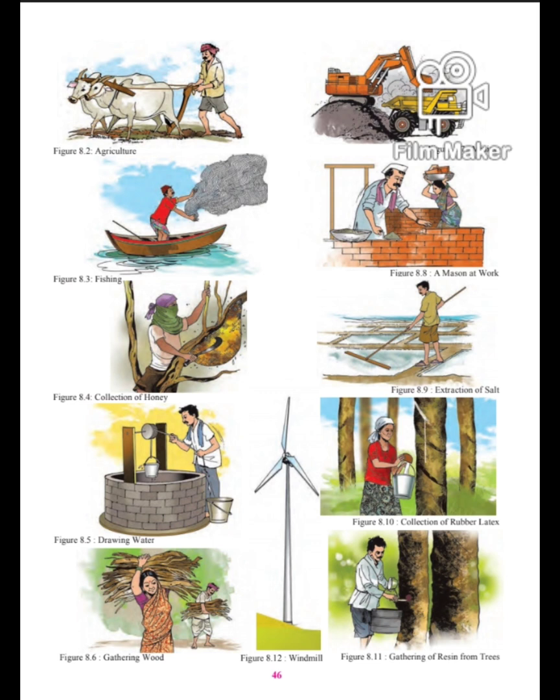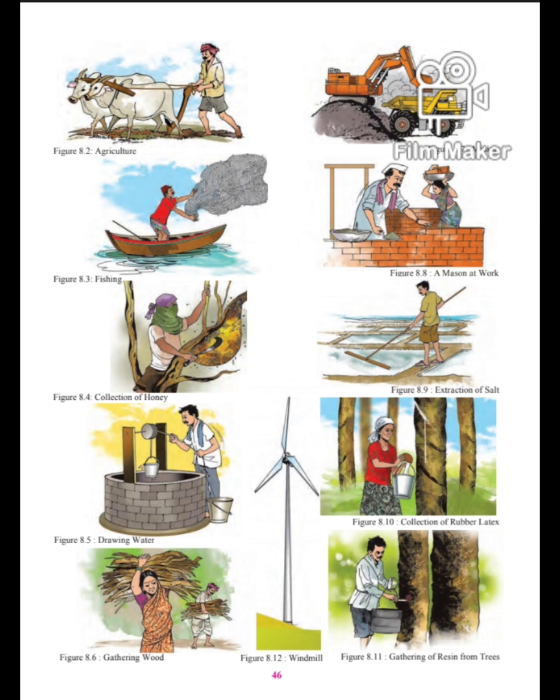Now see figure 8.9. It shows that we obtain salt from seawater. Salt is also very important in our day-to-day life. While cooking food, we have to add a pinch of salt. Without salt, our food is tasteless. So salt is also a very important commodity which we get because of water.